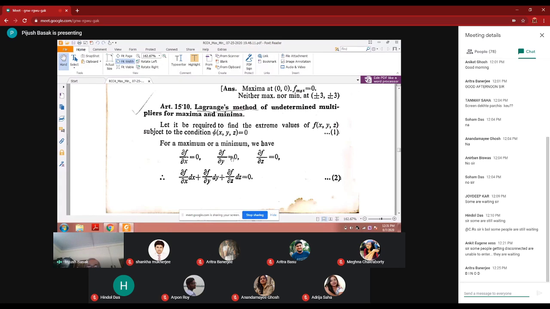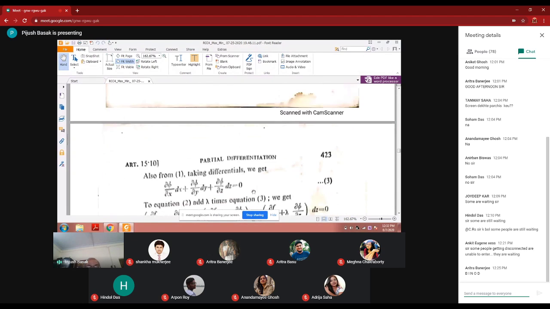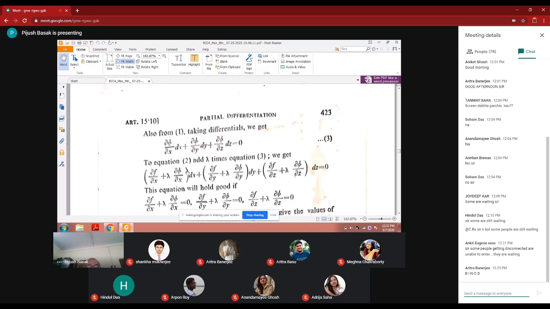Del f del x is equal to 0. This is already there, because del f del x is 0, del f del y is 0, del f del z is 0. So this can be formed: del f del x into dx plus del f del y into dy plus del f del z into dz. And the additional condition, take the differential, you will get this. So to form this Lagrange one, equation number 2, add lambda times 3, that is lambda into del phi del x. You have to multiply with lambda the equation number 3, and take common.